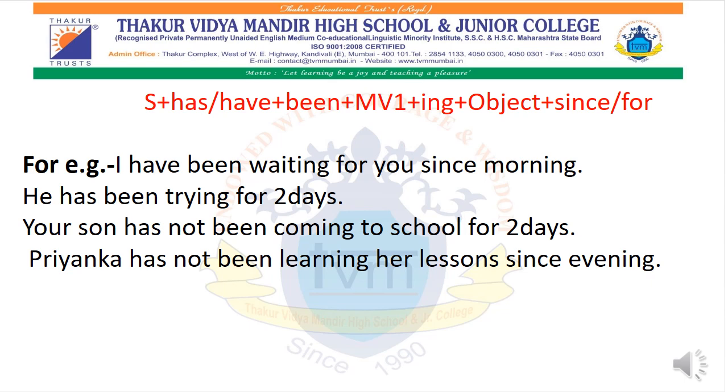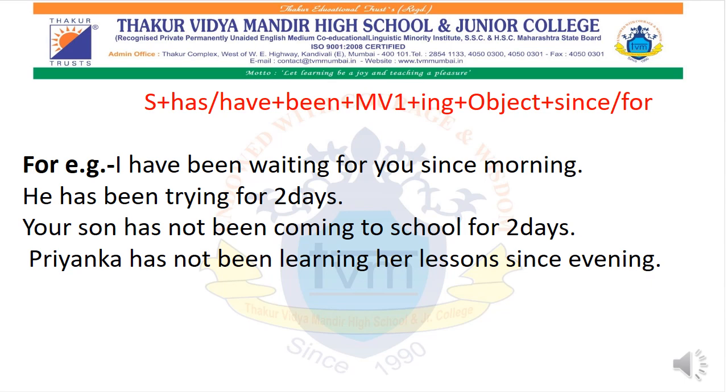If it is more than one, have, plus main verb first form plus ing, because for continuous, you all remember we had taken help of ing. So over here also, since it is present perfect continuous tense, we have taken the main verb first form plus ing plus object.